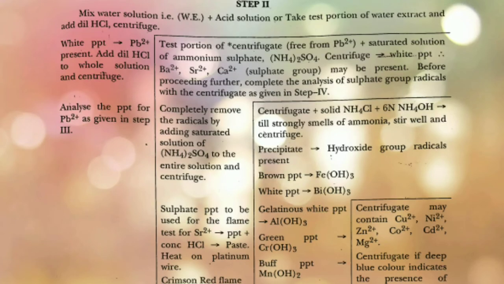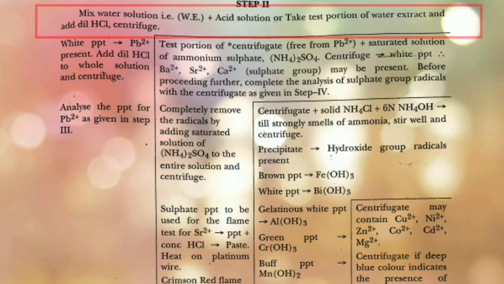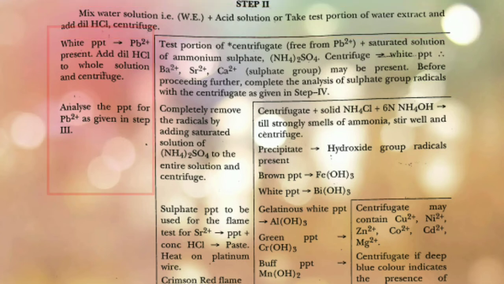Over here, we need to follow this table properly so that we can get the desired cation. So first is mix water solution, that is water extract. To that we need to add acid solution, or we can take little quantity of portion of water extract. To that we can add dilute HCl. If in case we get some of the precipitate, then we have to go for the analysis that is given in step 3. If you are getting just centrifugate, then we need to move further.